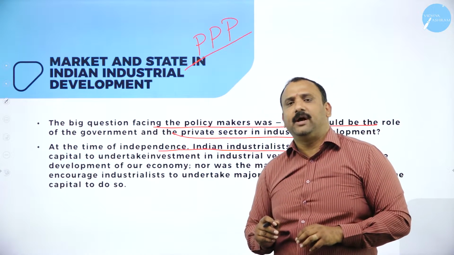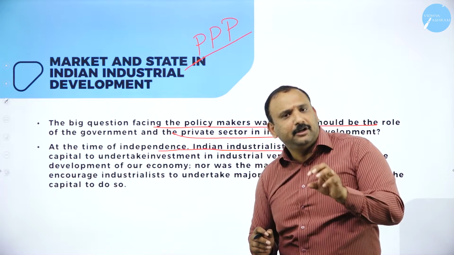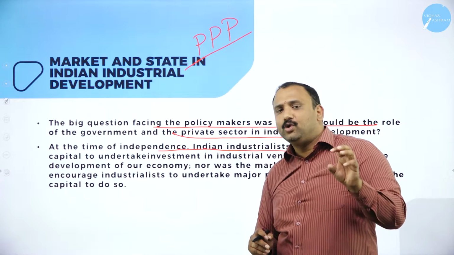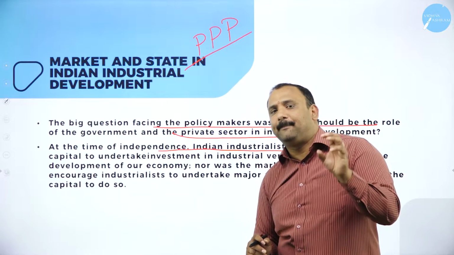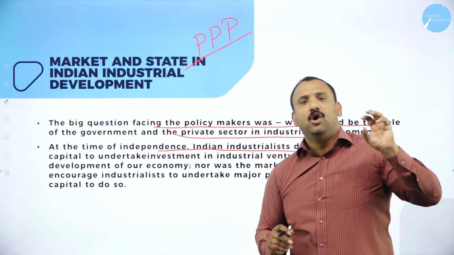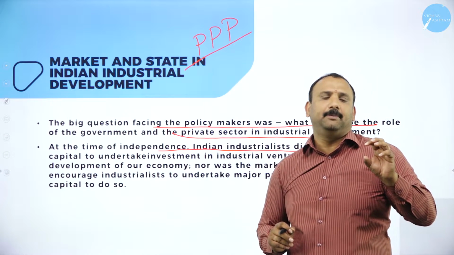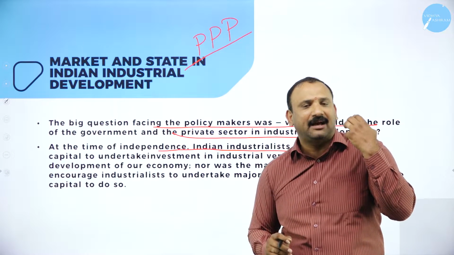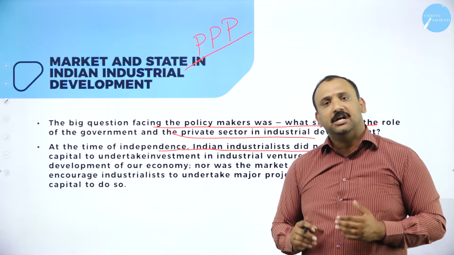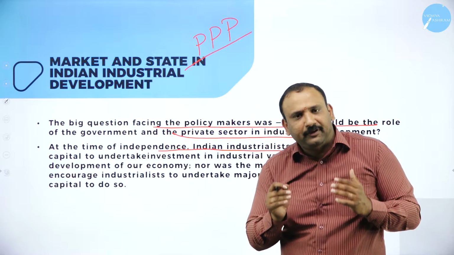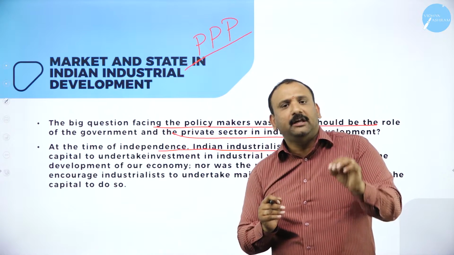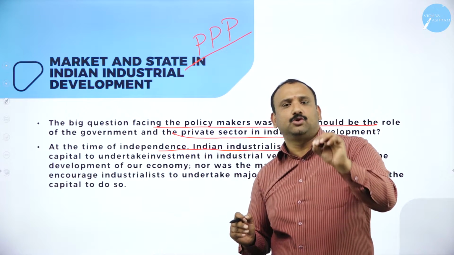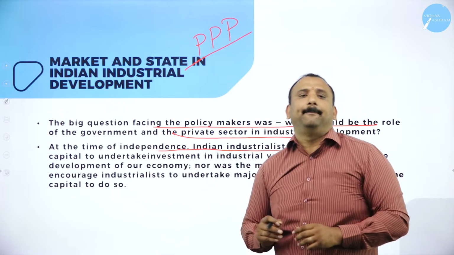That was another reason why you would see that entrepreneurial growth in India happened only after 1991. We did not see much entrepreneurial growth in the industrialization sector or the trade and industry sector, primarily because most people did not have access to capital, benefits and facilities. So in the period of 1950 to 1990, priority was given to the public sector, and the public sector became the core source for economic growth.